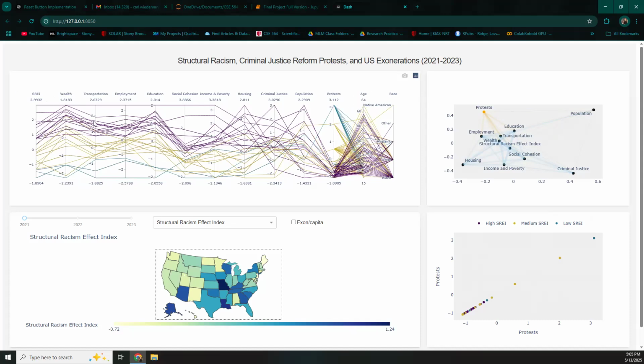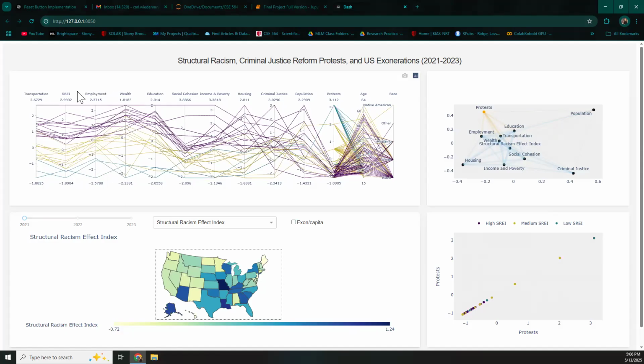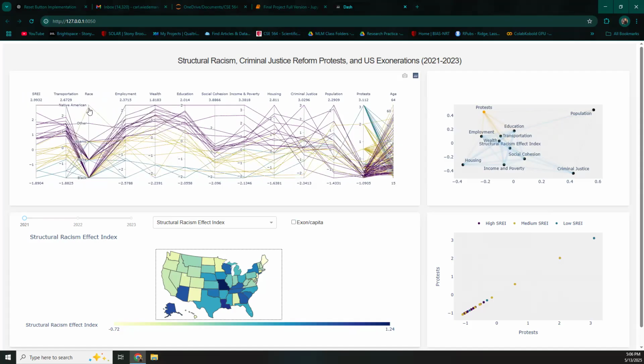Of course we can see that the high SREI, the medium SREI, and the low SREI are filtering out from each other quite nicely on the left side of this parallel coordinates plot. But when I drag over race, for example, we can see how race is related to these other SREI indicators, and it looks like there's not a whole lot of differentiation according to race.